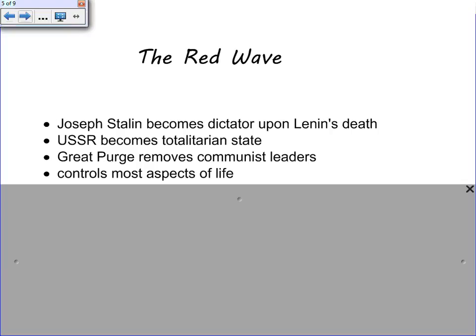The totalitarian state had control over almost all aspects of life: education, religion, and they indoctrinated many if not most of the citizens of Russia. And indoctrination means that they force them to believe and act in certain ways. Now, Stalin was very paranoid, and during his reign, he had what was called the Great Purge, which is where he removed communist leaders that he feared would oppose him.